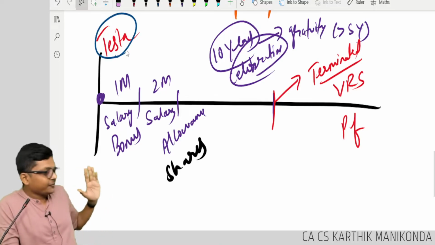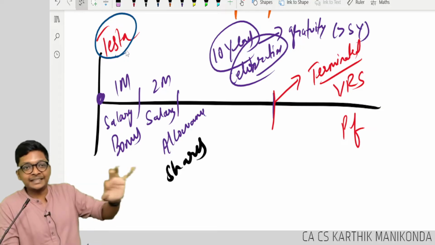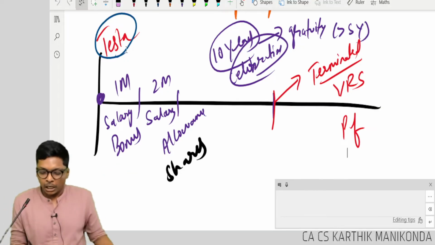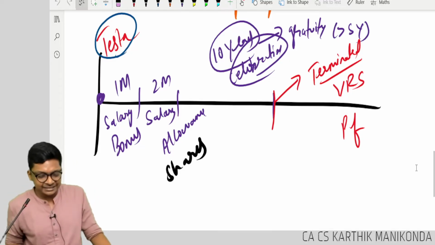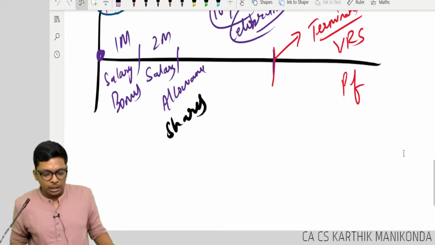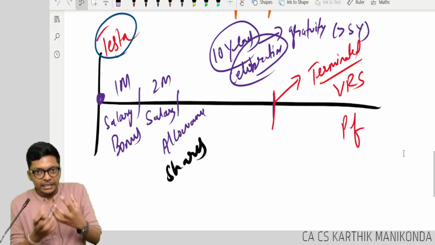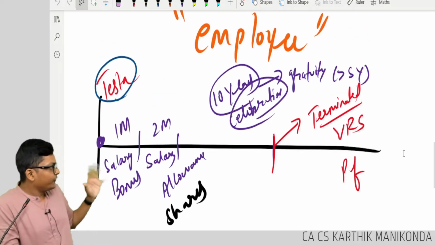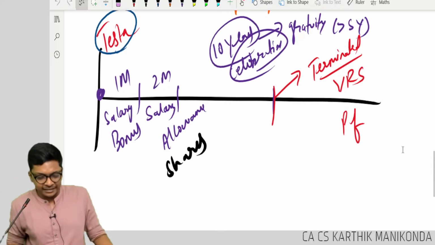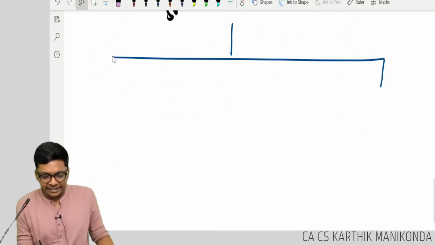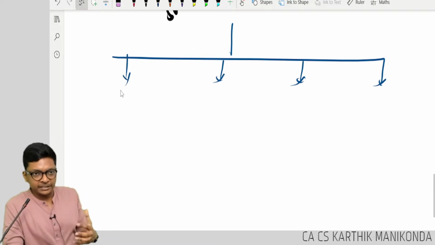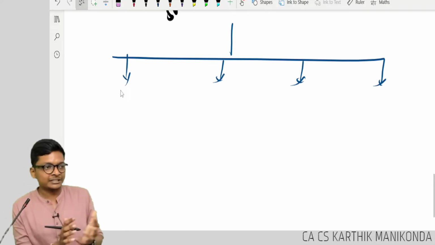Now, during his lifetime, can you see all these things are coming for him? This standard basically tells how you account for all these things, and it classifies everything that he is getting into 4 buckets. Meaning, they are classifying it into 4, guys. Okay. Accounting also is different for each. So first I want you to understand who is covered, what are the things.